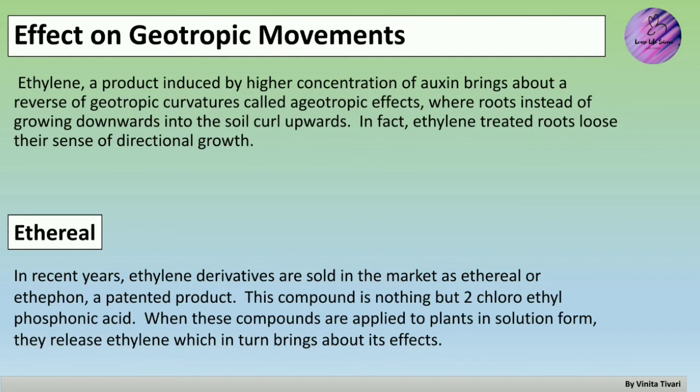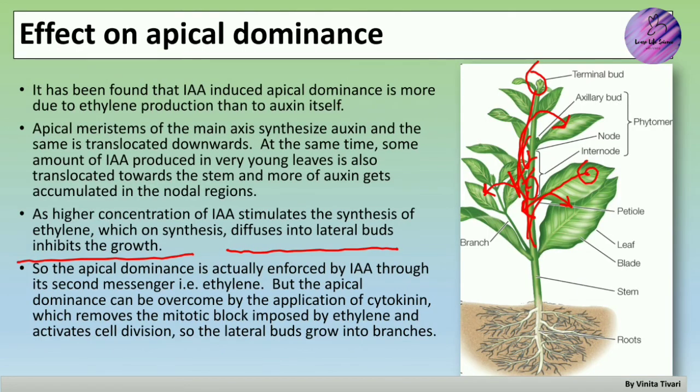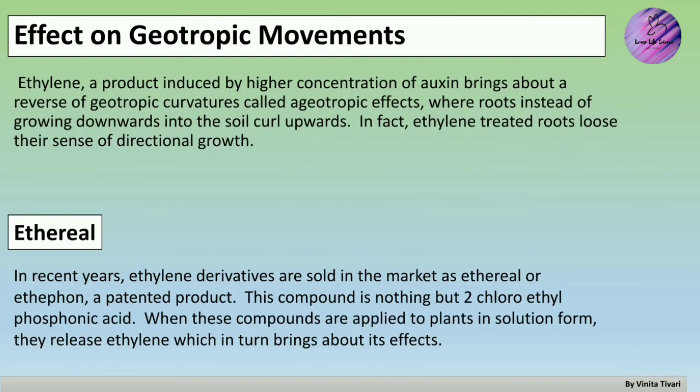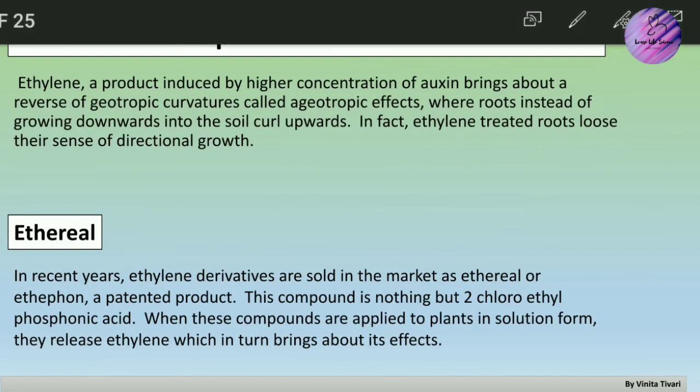And the fourth point that I have mentioned is about the ethereal compound or ethephon. Ethephon is a compound that decomposes rapidly into ethylene. So when you are working in plant tissue culture and you require ethylene, you can prefer ethephon. It is also known as 2-chloroethyl phosphonic acid, which degrades rapidly to ethylene.